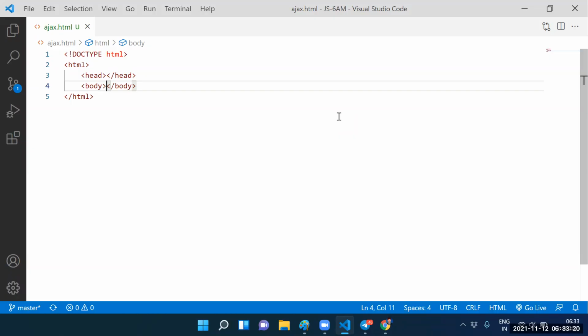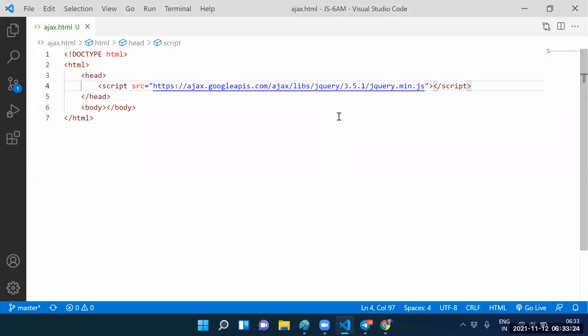Sandeep, try to see this one here. Next one, go to the head section. Can I include the library? Yes, sir. Sandeep, if I include the library, what happens? We can make asynchronous calls now. If I include the library, automatically we can make the asynchronous calls. Next one, guys.